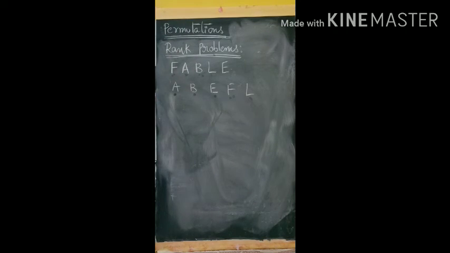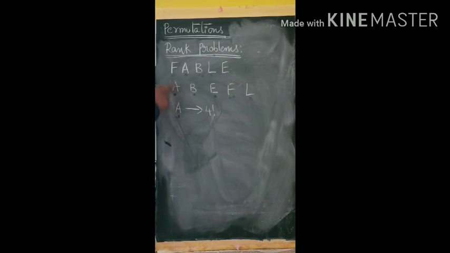Suppose the word starts with A. I will tell you the shortcut also after this. If A is the starting letter, in the remaining 4 places we have to arrange 4 letters. How many ways is it possible? 4 factorial ways.